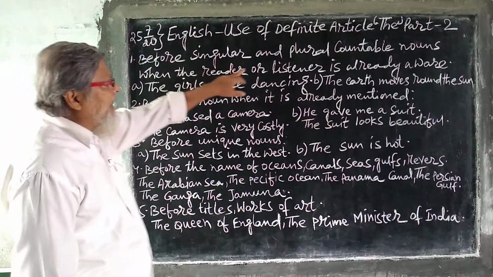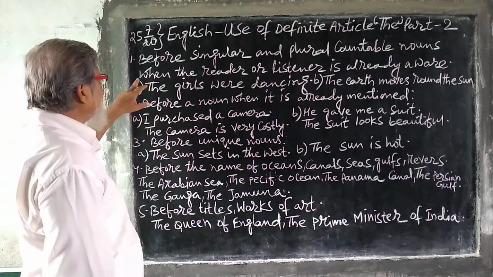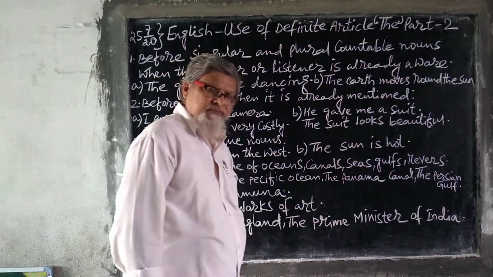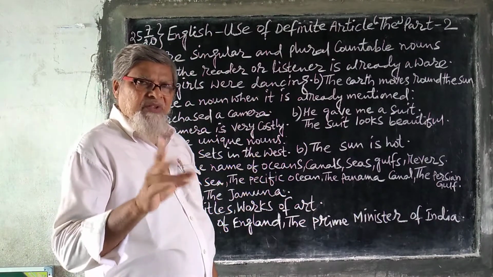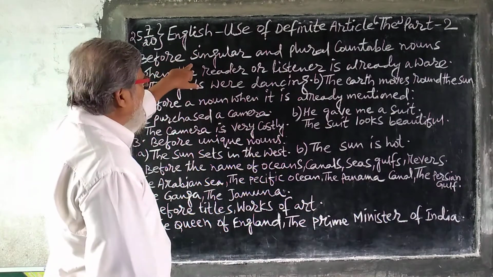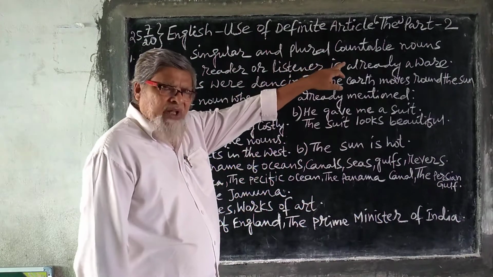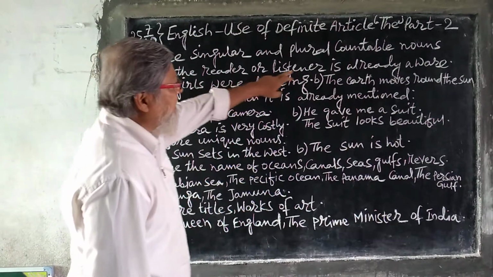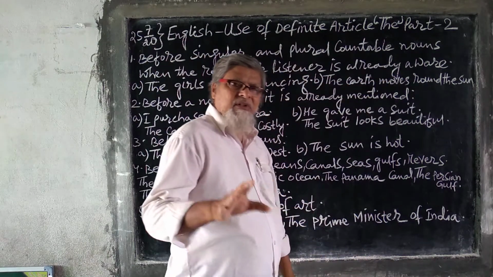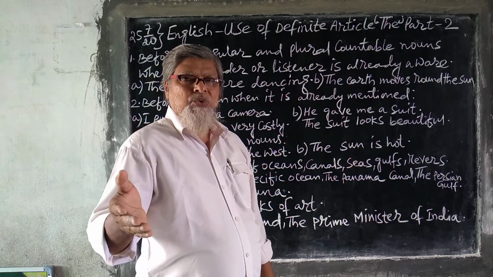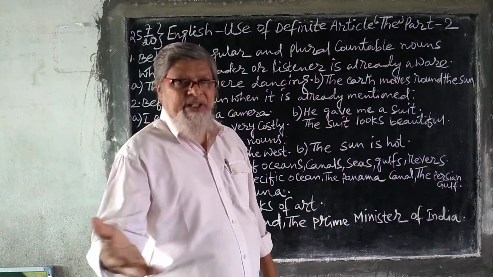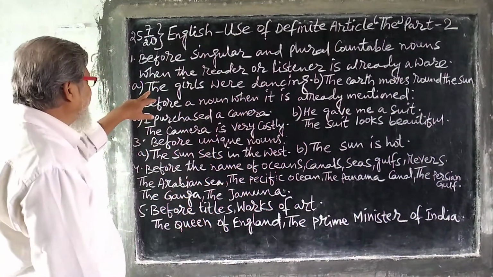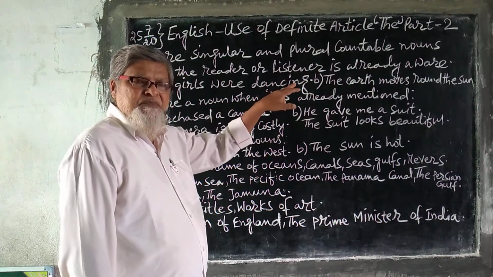Before singular and plural countable nouns, when the reader or listener is already aware. If the listener knows what you say, about whom you say, the particular girls. See the sentence: The girls were dancing.